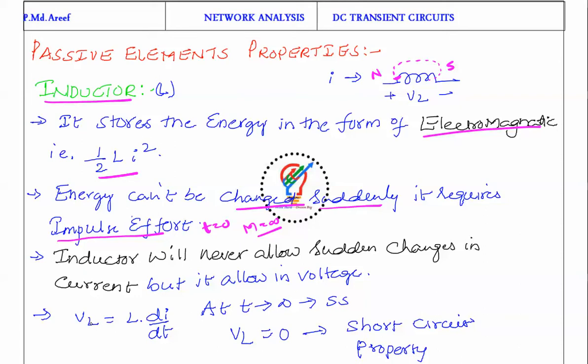So VL, the voltage across the inductor, is equal to L into di by dt. At steady state, t tends to infinity, di by dt goes to 0, so VL is going to be 0. If VL is 0, according to electrical properties we can treat it as a short circuit. Short circuit is nothing but the voltage is 0. Next slide.